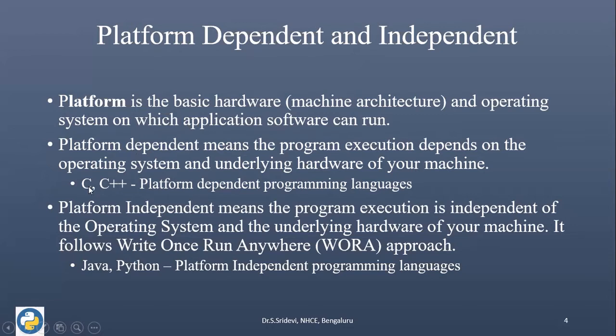Languages like C, C++ are said to be platform dependent programming languages. In the case of platform independent, the program execution is independent of the operating system and the underlying hardware of our machine. And this platform independence follows something known as WORA. WORA stands for write once, run anywhere. It means that you can write your program on one platform and you can take the program and run it on different platforms. Programming languages like Java and Python come under this category.